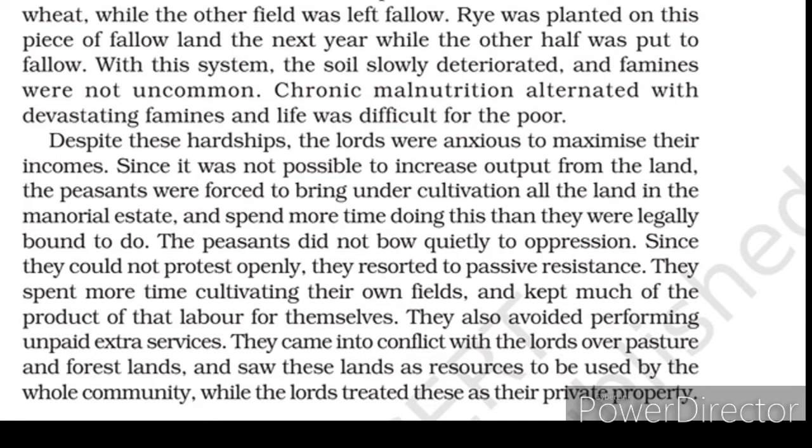This paragraph tells us that suddenly there were many conflicts between the lords and the peasants. In spite of the agricultural related problems, the lords wanted to increase their income. The lords were not even aware of what was going on with the farmers, right?